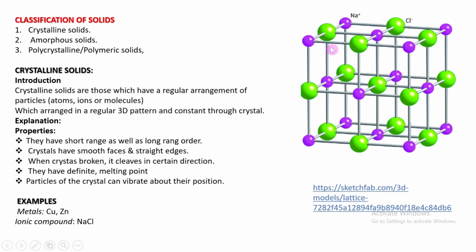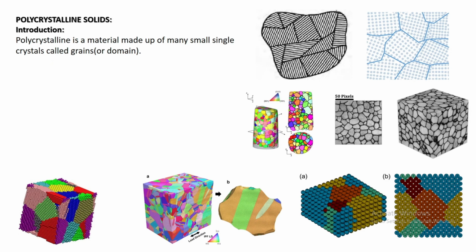Now, what is a polycrystalline solid? As we have discussed, particles may be arranged in a specific order up to some distance, and after that distance they lose their pattern. Due to these defects, the concept of polycrystalline solids comes into the picture. So what is a polycrystalline solid? A polycrystalline material is made up of many small single crystals, called grains or domains.